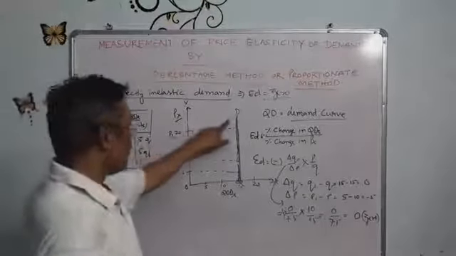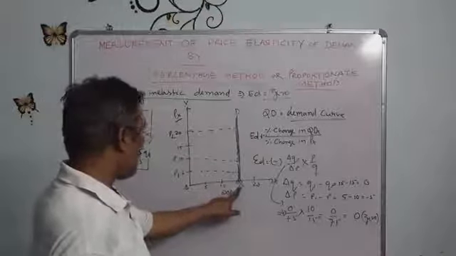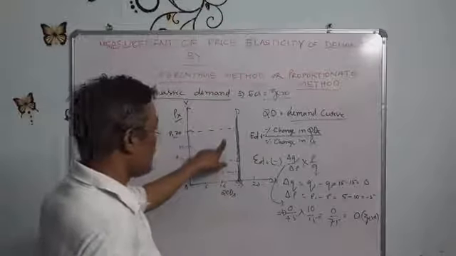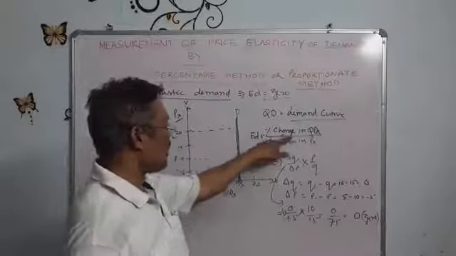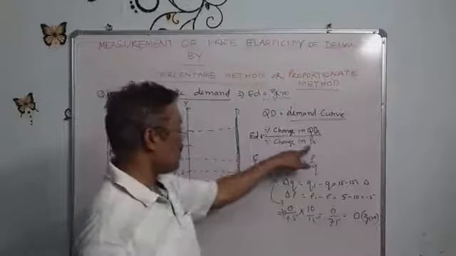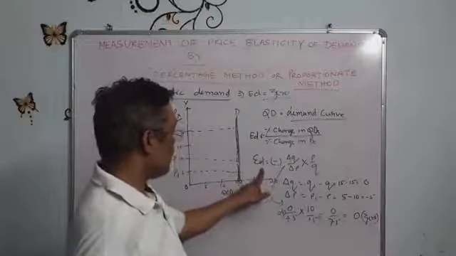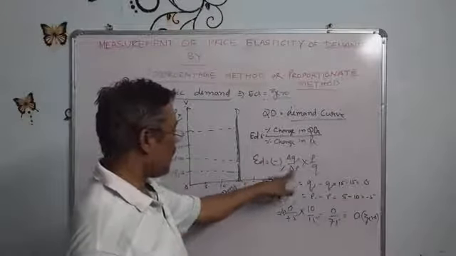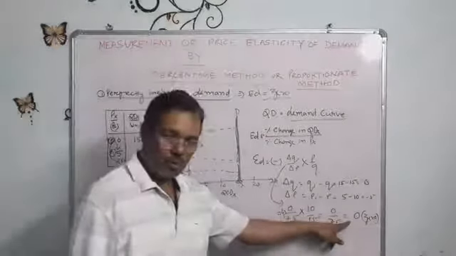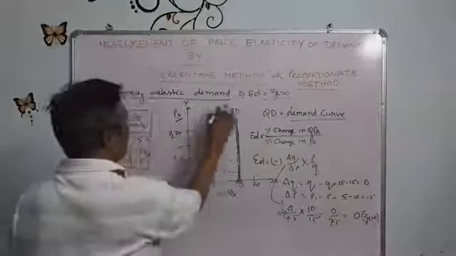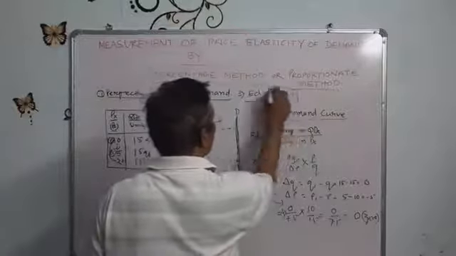Number two, it is perpendicular to the x-axis or parallel to the y-axis. As per the measurement, percentage change in quantity demanded of X goods upon percentage change in price of X goods, symbolically delta Q upon delta P into P upon Q, accordingly we got 0. So in perfectly inelastic demand, elasticity of demand is 0.